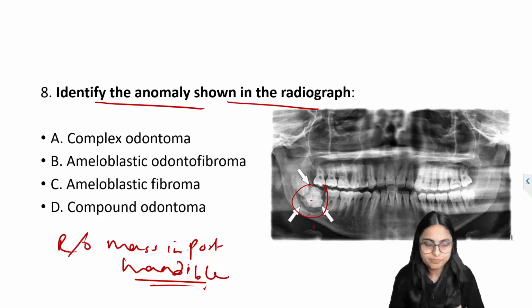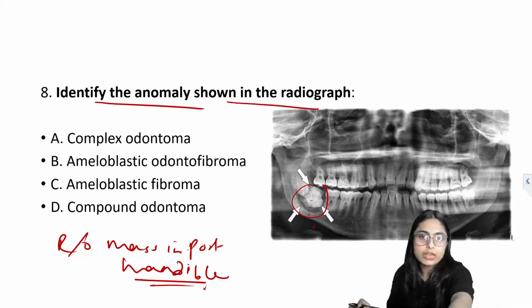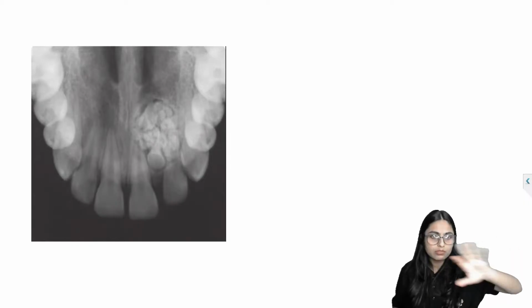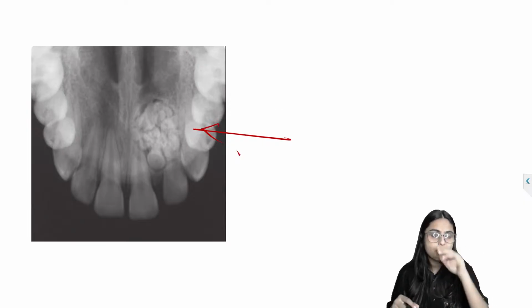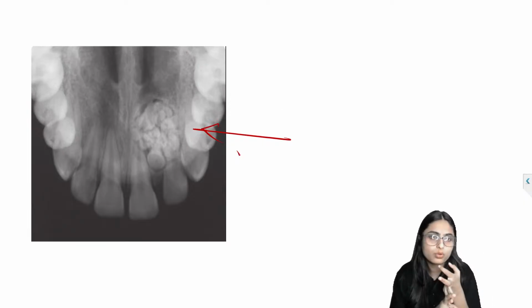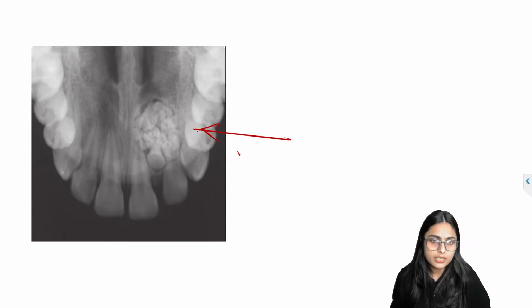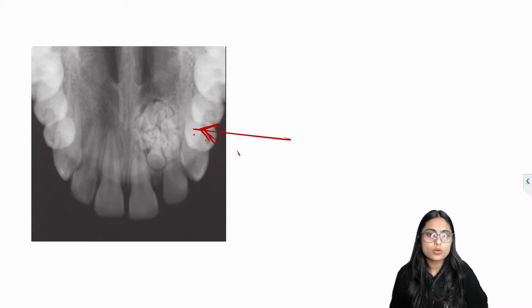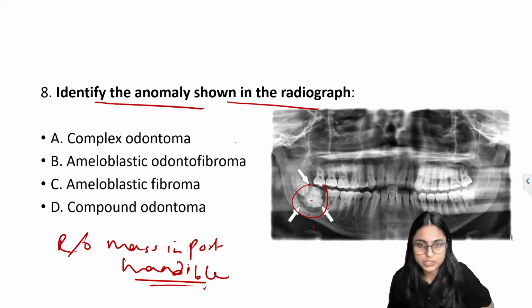Let me give you another picture so that you will understand. Now identify this picture. Both pictures are about complex odontome and compound odontome, but which is which, that you have to answer. Which is the odontome given in the question?